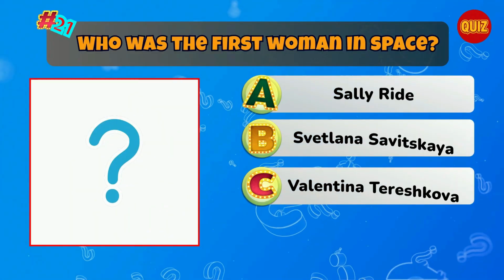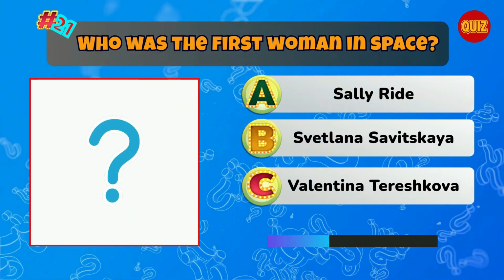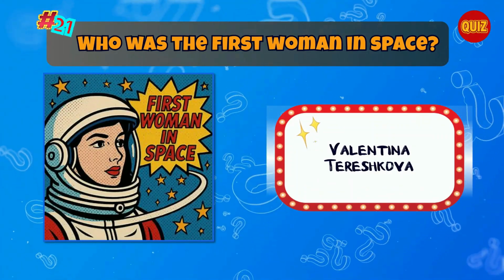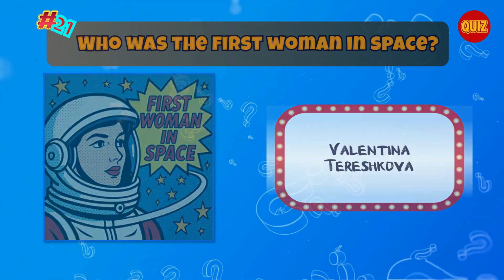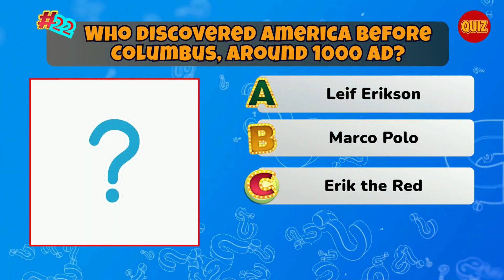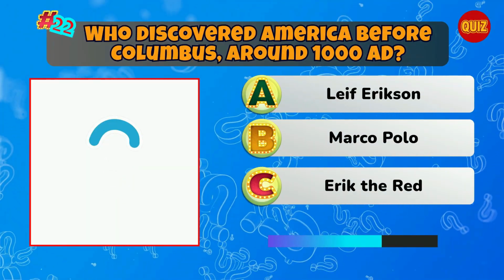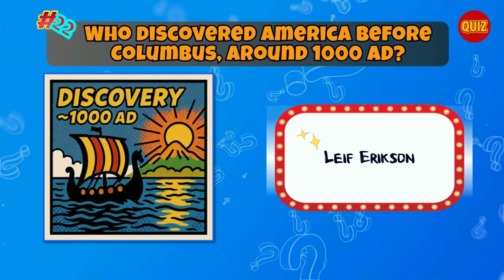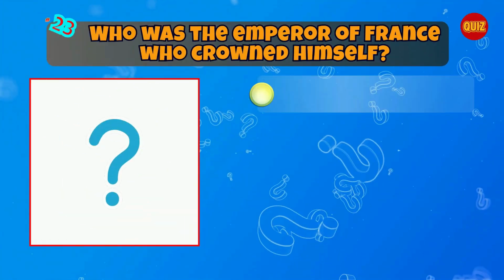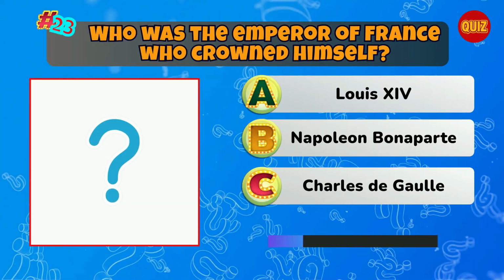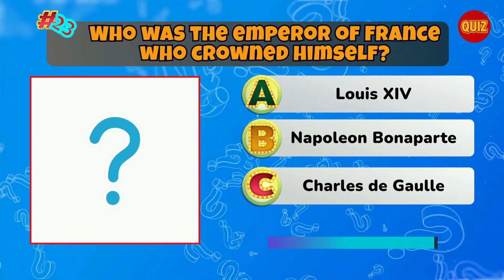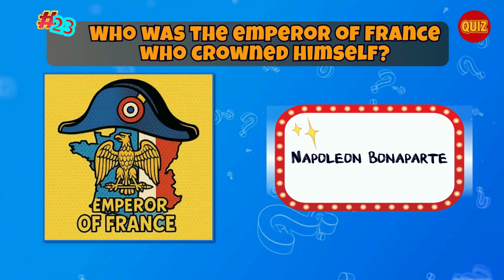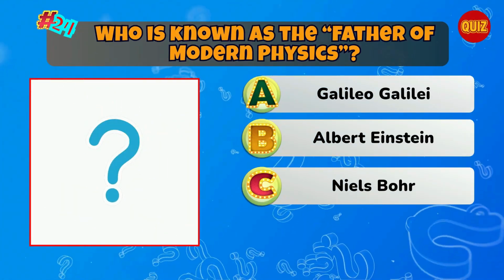Who was the first woman in space? Correct. Valentina Tereshkova. Who discovered America before Columbus around 1000 AD? Correct. Leif Erikson. Who was the Emperor of France who crowned himself? Correct. Napoleon Bonaparte. Who is known as the father of modern physics?